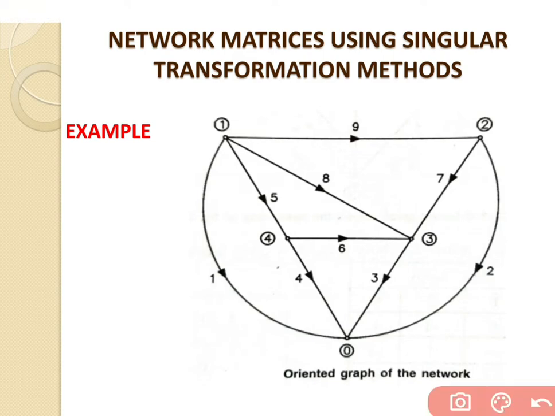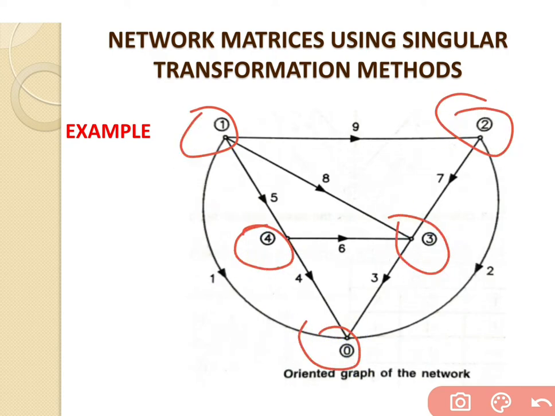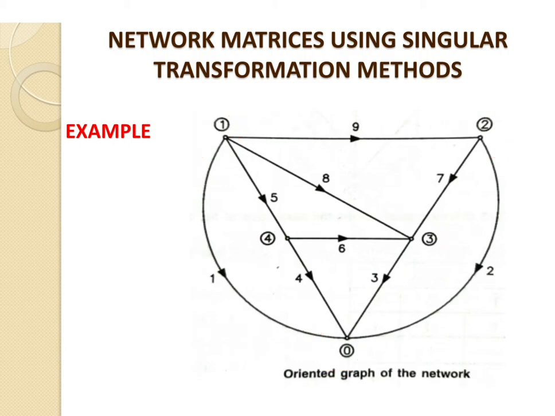There are a total of 5 nodes in this network: 1, 2, 3, 4 and 5. If we take a tree which contains all 5 nodes but does not have any closed path inside the circuit, that is considered a tree. The branches of the tree are considered twigs, and the remaining branches are considered links.